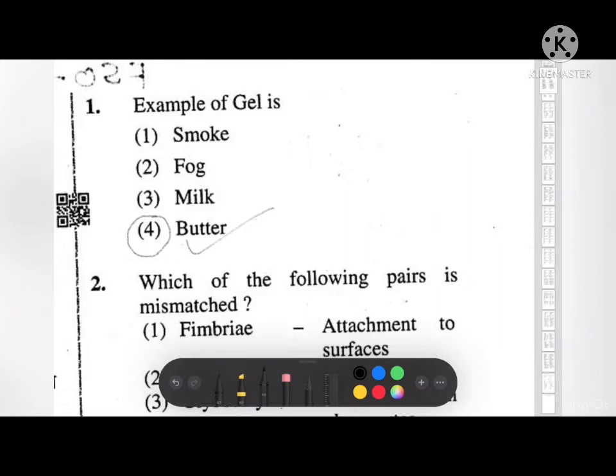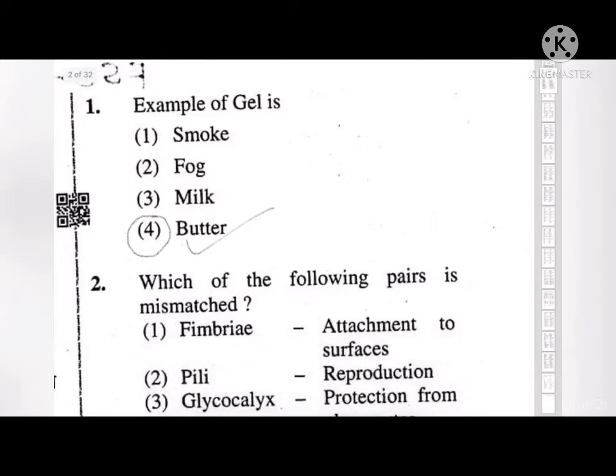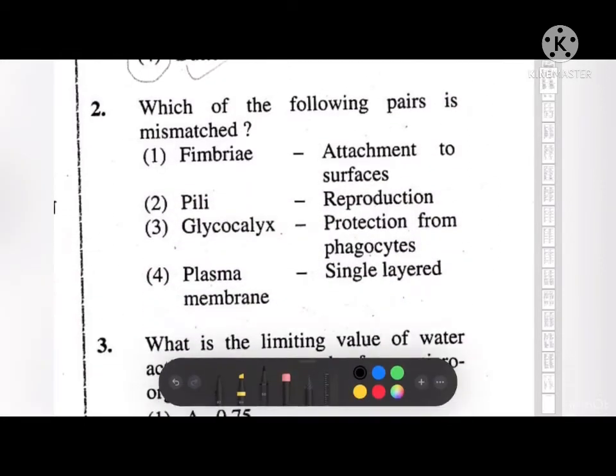Next question. Which of the following pairs is mismatched? First, fimbriae, attachment to surfaces. Second, pili, reproduction. Third, glycocalyx, protection of phagocytes. Fourth, plasma membrane, single layered. So the fourth pair is mismatched, because plasma membrane is a double layer structure.